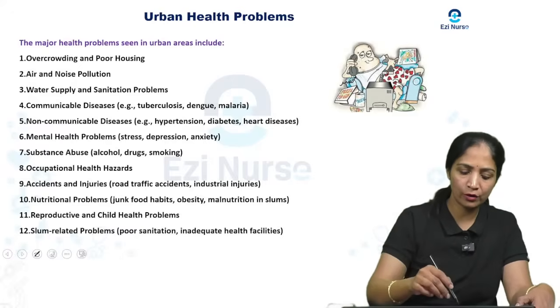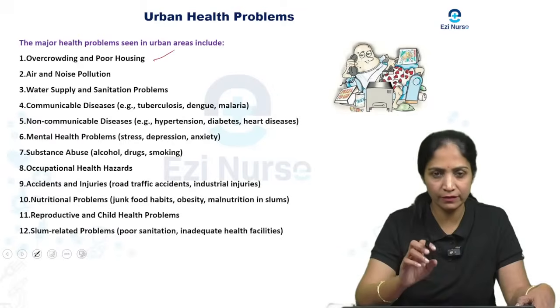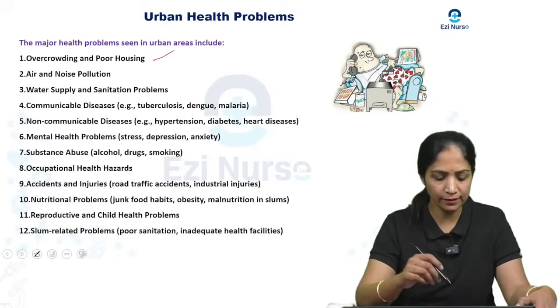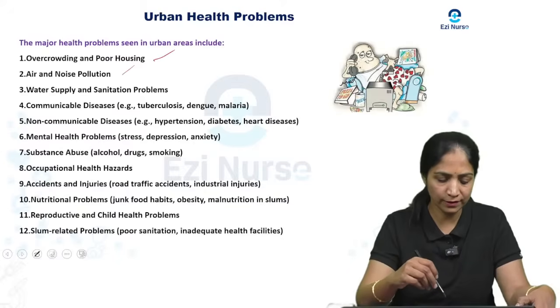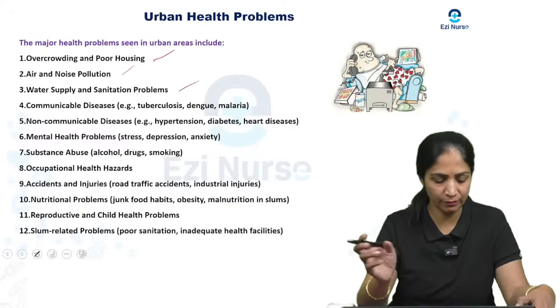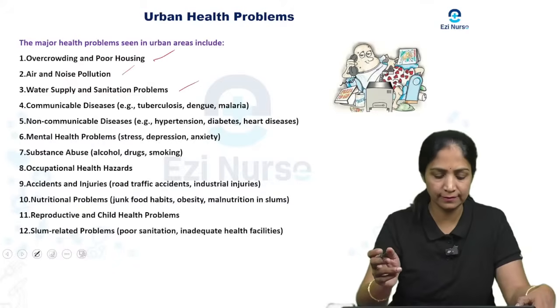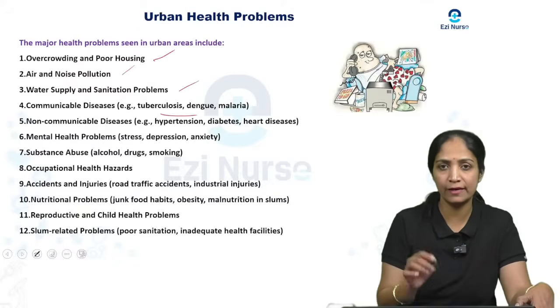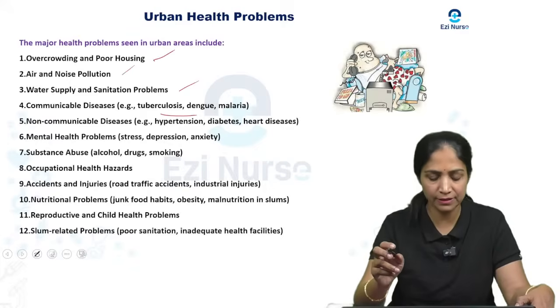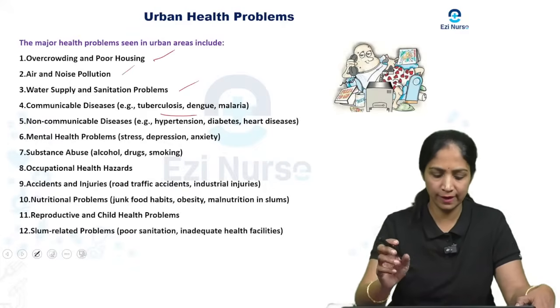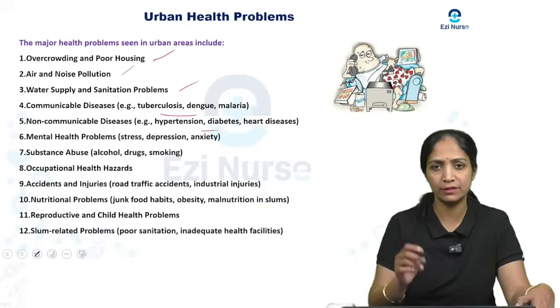There is overcrowding and poor housing, and air and noise pollution. In the urban area, water supply and sanitation problems are greater, and communicable diseases, especially tuberculosis, dengue and malaria, are most common. And there are non-communicable diseases, because of the stress factor, like hypertension, diabetes or heart diseases.